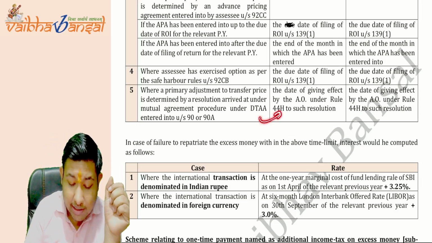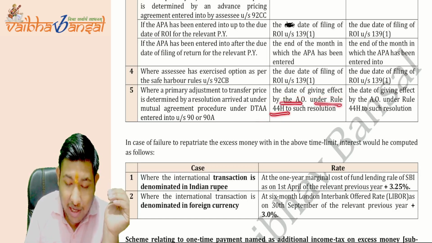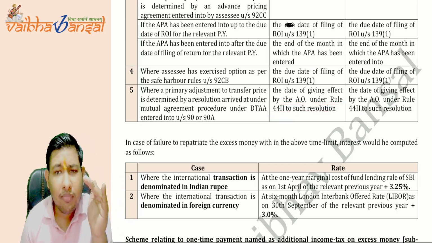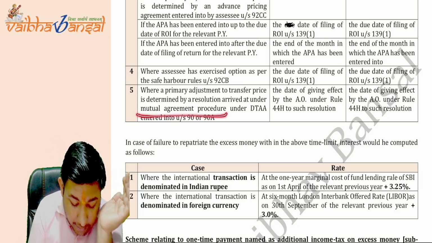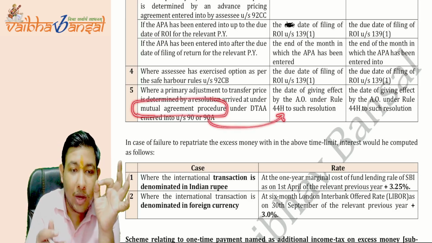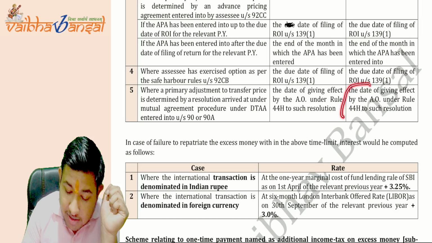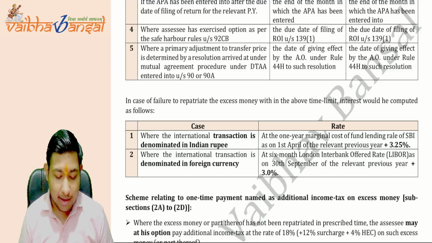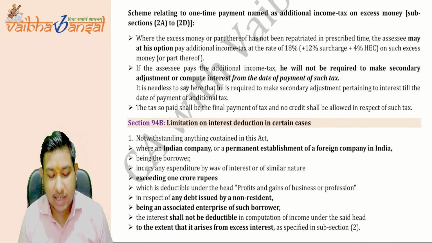If that is the case, the date of giving effect by the AO under Rule 44H of such resolution, from that date where the AO has passed the order giving effect to the mutual agreement procedure, you have 90 days to repatriate that amount to India. If you haven't, then from the same date the interest meter will apply. Everything here you have completed: 18% plus 12% plus 4% as well.